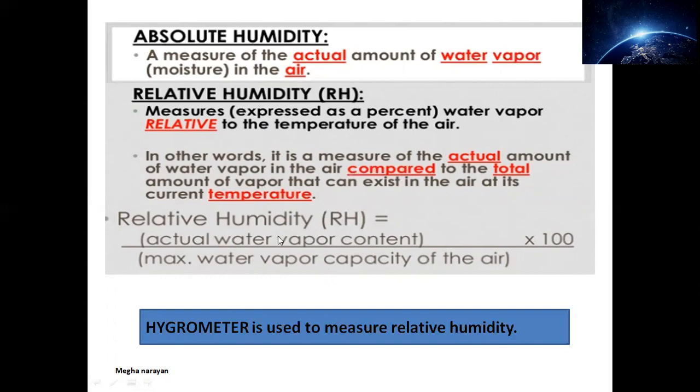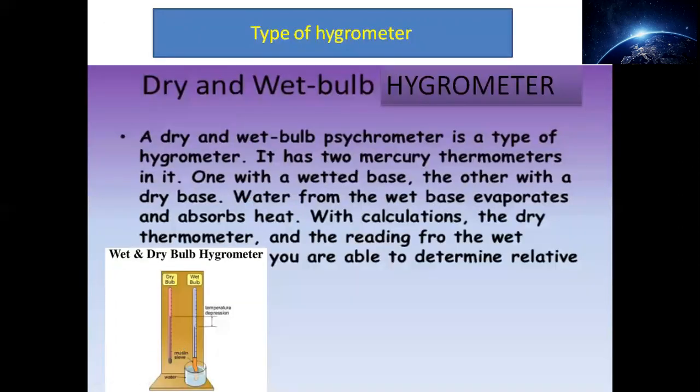Now the question arises, which device is used to measure this sort of humidity? If we are talking about relative humidity, you can have this particular thing written even in the boxes. This device name is hygrometer. Okay, so moving up now to the hygrometer. There are two types of hygrometer, as you can see on the screen, wet bulb and dry bulb.